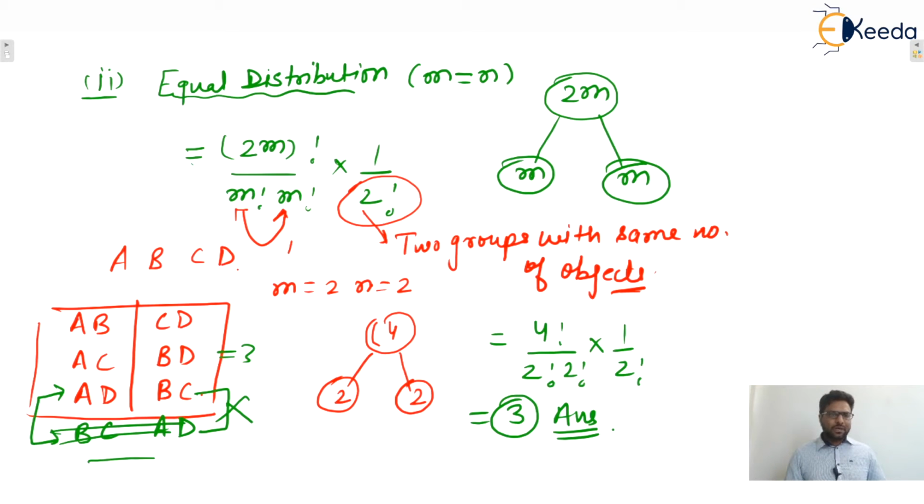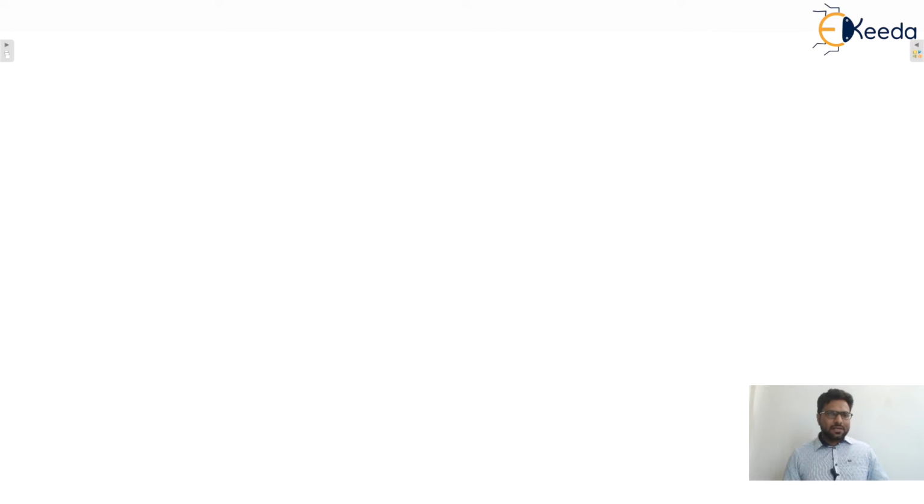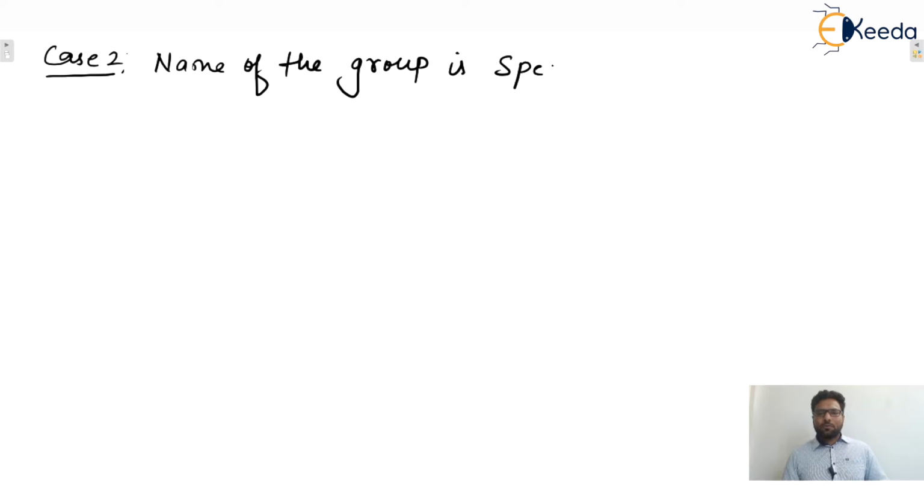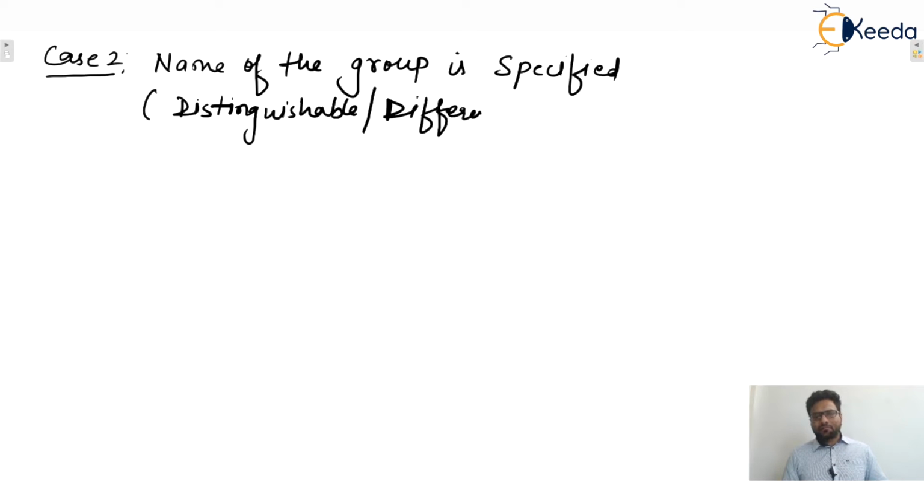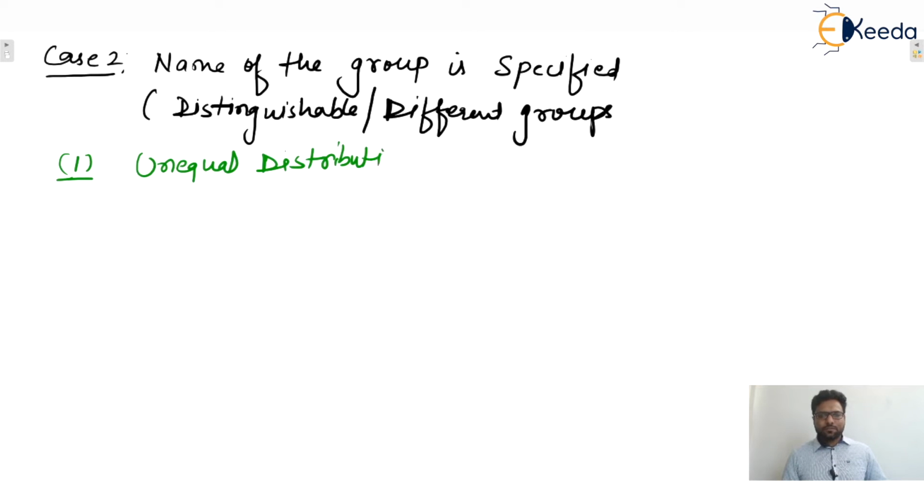Okay, we can proceed to case 2. What is case 2? Case 2 is when the name of the group is specified. That means the groups are distinguishable, or different. So here also we'll see the first point, which is unequal distribution. Unequal distribution means m is not equal to n.